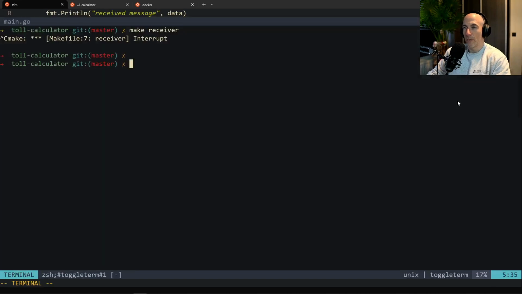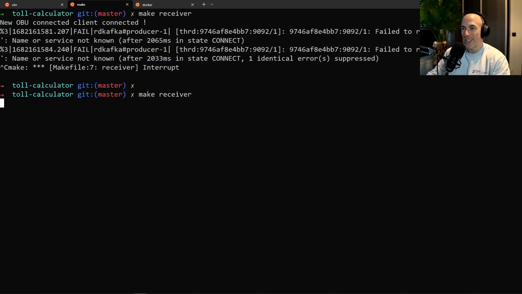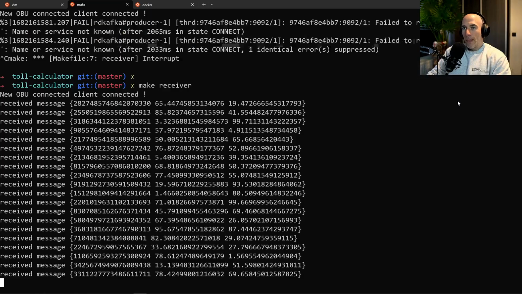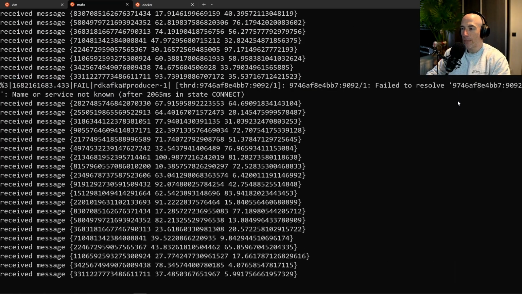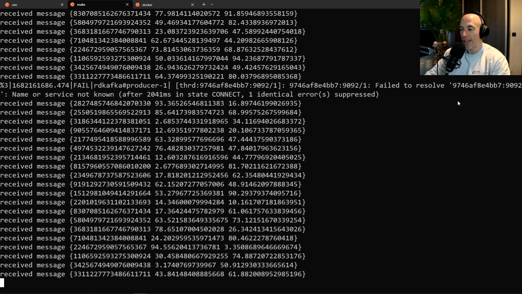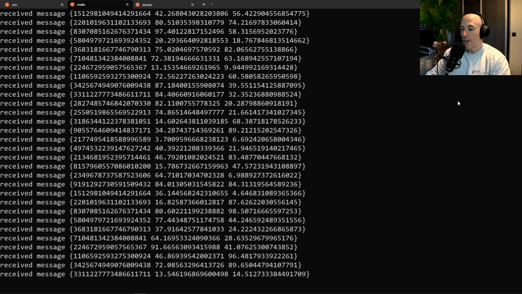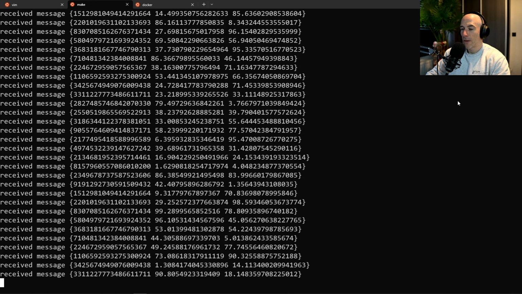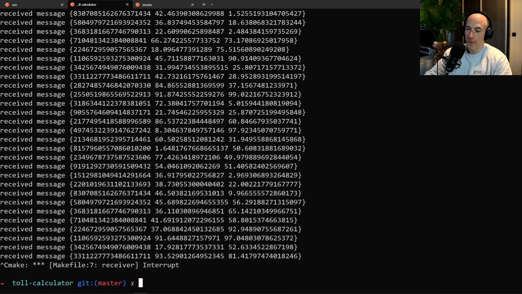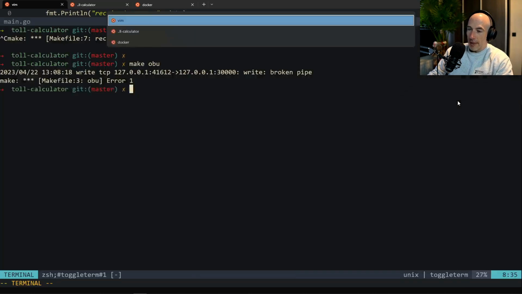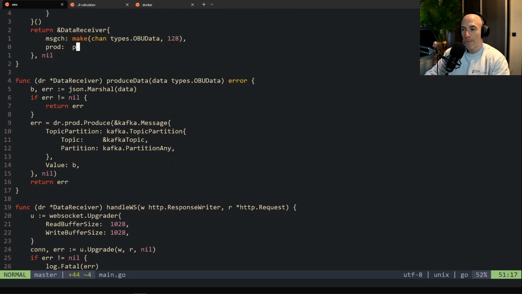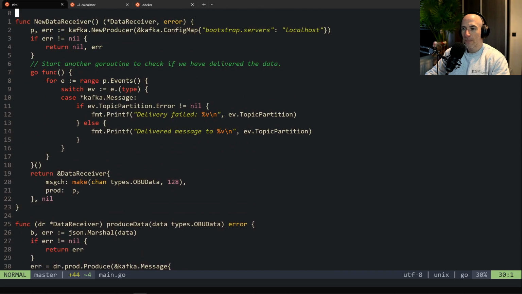No, this is going to be the OBU, by the way. This window is for the receiver, so this is going to be a make OBU. Okay, so we're receiving messages, so that's fine. The problem is that Kafka cannot do its thing. That's fine. Let's see what's going on. So basically, this topic is fine. Partition any is fine.